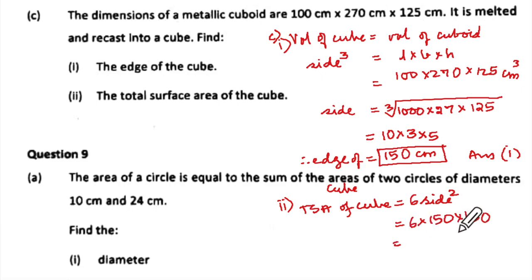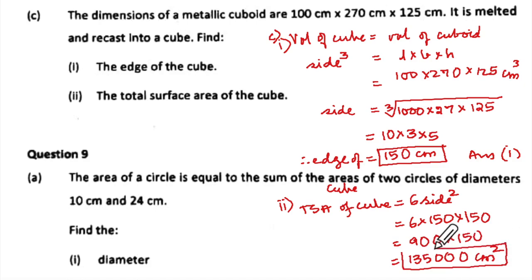And now here, 15 6s are 90. So I'm going to write 90 and this 0. Can you see how I've done? Many of you would write 2250 into 6. That will be more difficult to calculate. Can you see the number patterns that I'm teaching you? So 5 9s are 45, plus 90 is 135. So 135 and these 3 zeros. Did you see how the calculations can be done easily?